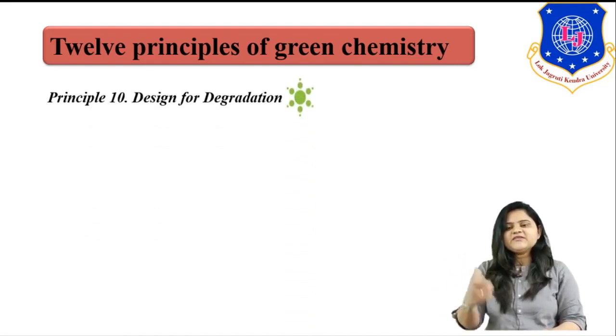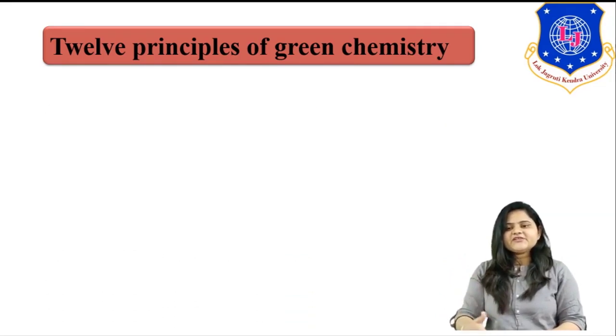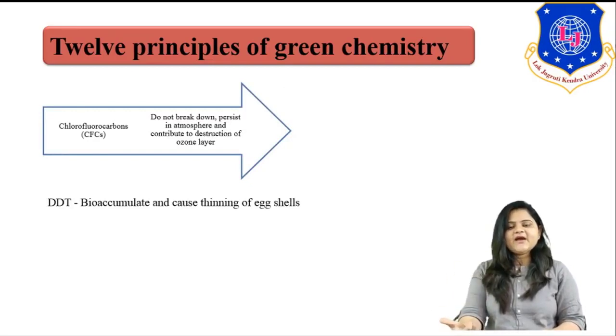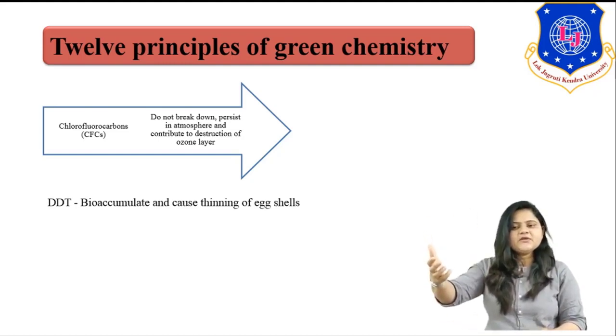The next principle was design for degradation. Try to develop those components which can be easily degraded after their use. An example is chlorofluorocarbon, which is not easily degraded in our environment, persists, and ultimately leads towards ozone layer depletion.